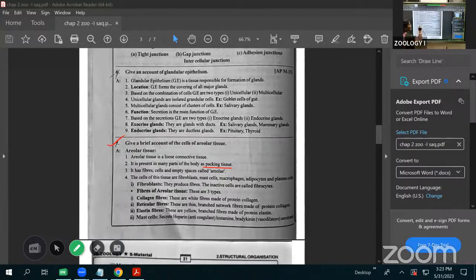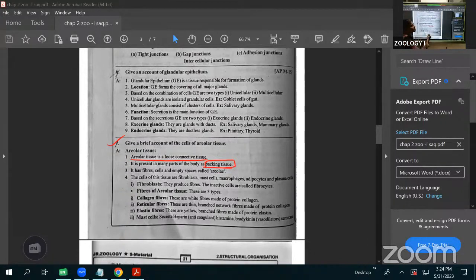Here, areolar connective tissue is one type of loose connective tissue. It is present in many parts of the body as packaging tissue. It mainly has fibers, and also cells, and empty spaces. That we call areoli.